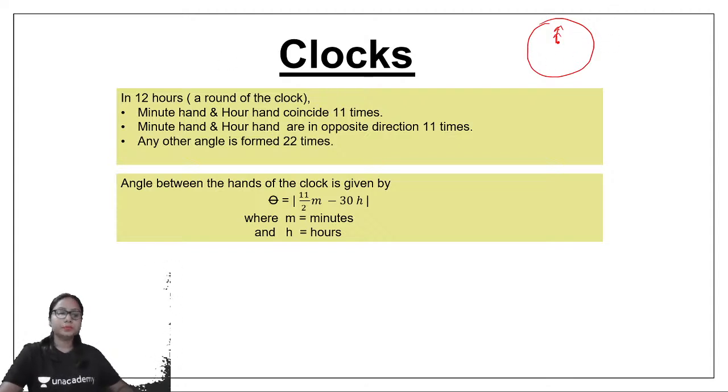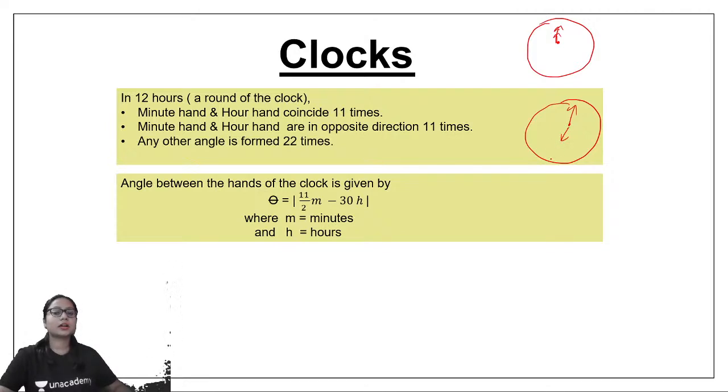Now let's see here. The minute hand and the hour hand are in opposite directions also 11 times. Opposite direction means this: one hand is this, the other hand is this. This is the minute hand, this is the hour hand, a 6 o'clock kind of situation. So this also happens 11 times in 12 hours. How many times in 24 hours, that is in a day? 22 times in a day. This is the figure that you need to remember. Please remember, these numbers will be helpful during the questions.